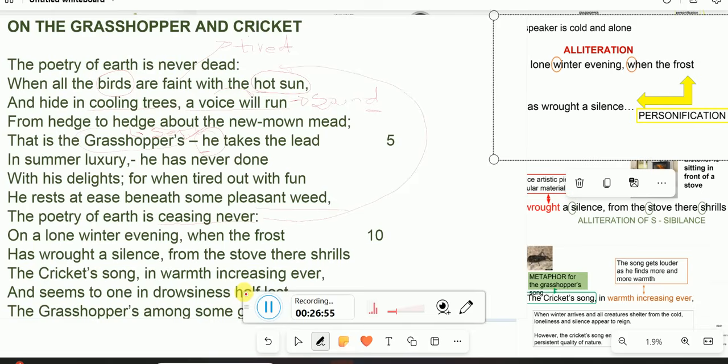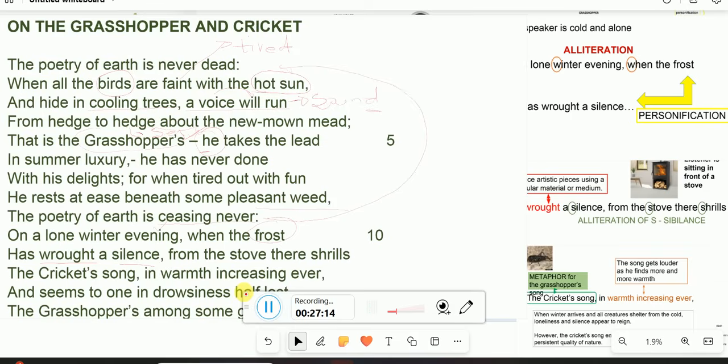From there, I want us to unpack this line. The winter is already lonely when the frost, and then there's a presence of frost, has wrought what? A silence. The phrase wrought a silence is used to describe the condition of living things during the winter's evening. It is chilling cold outside and snow is everywhere. Wrought means to do what? To exert force upon something. Hence, the winter has forced the humans as well as animals to remain what? To remain silent.